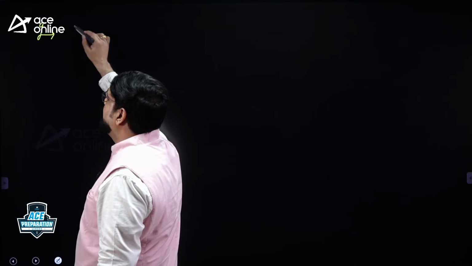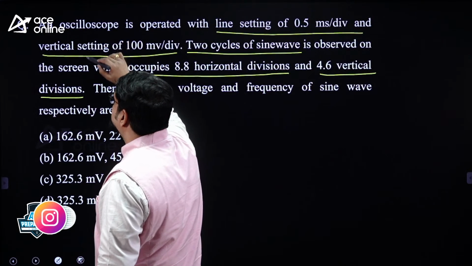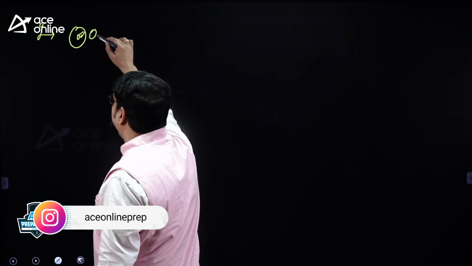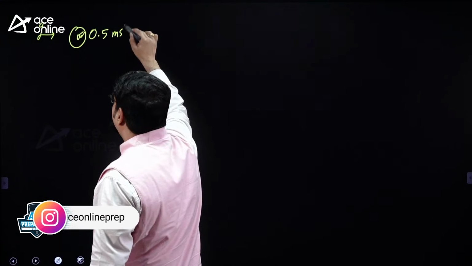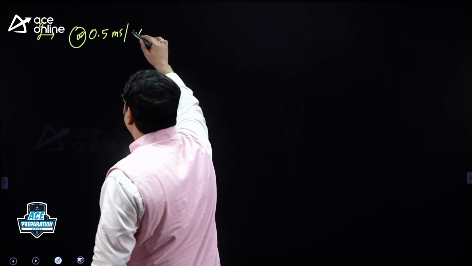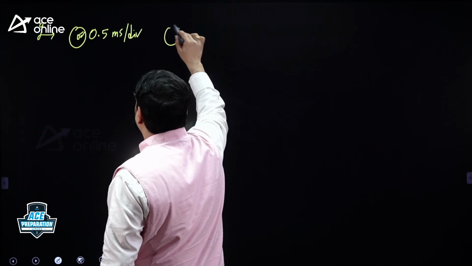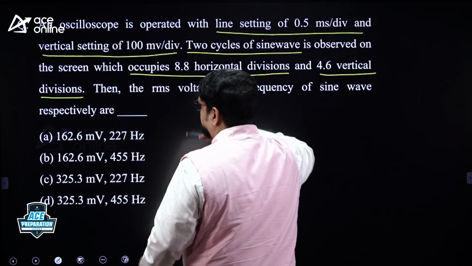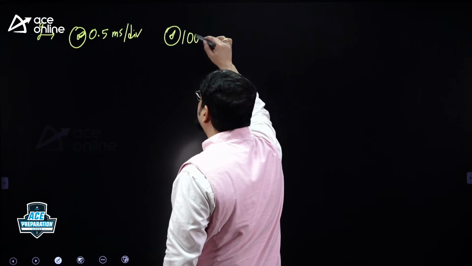Given data: one is time per div. What is time per div? 0.5 millisecond per division. You are going to set this value, 0.5 millisecond per division. And another one is volt per div. What is the volt per div setting? 100 millivolts per division.